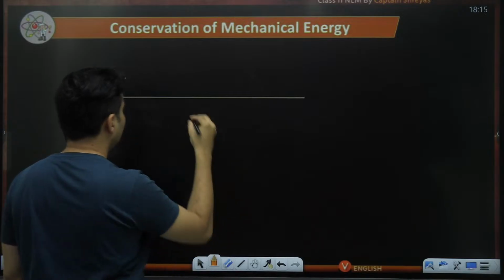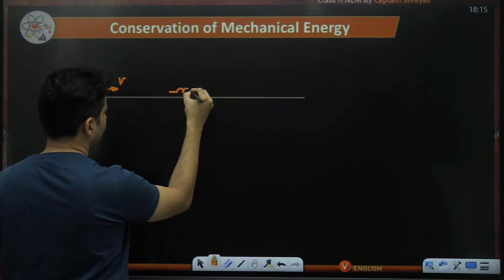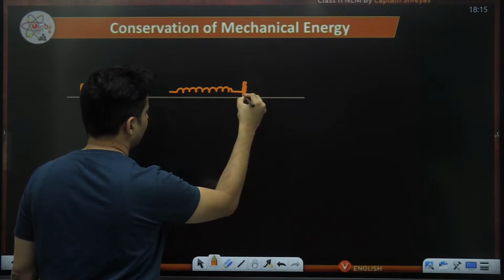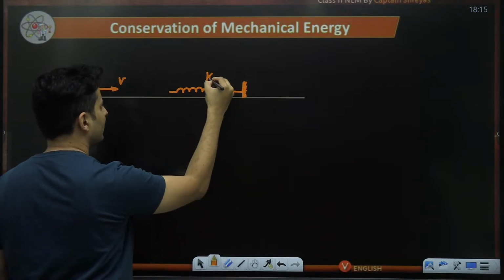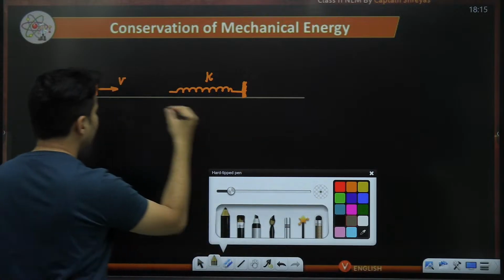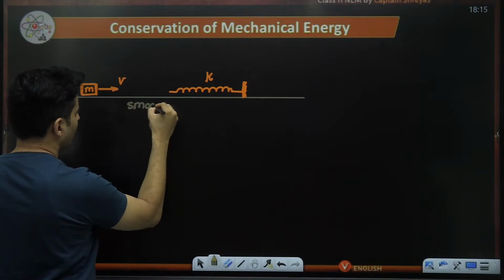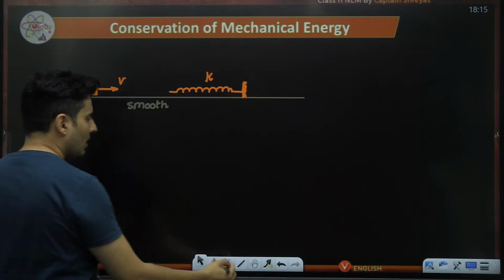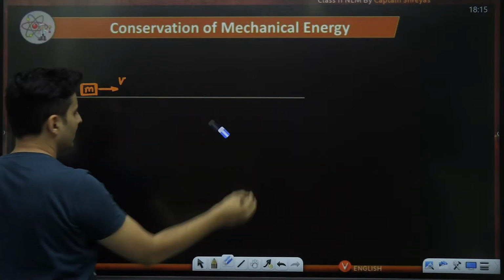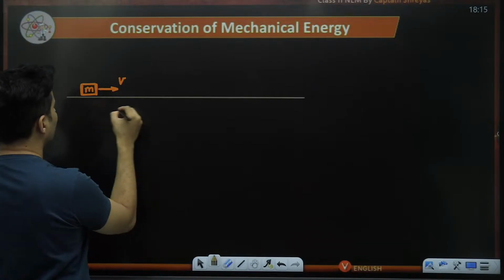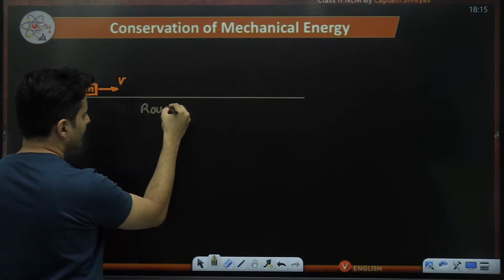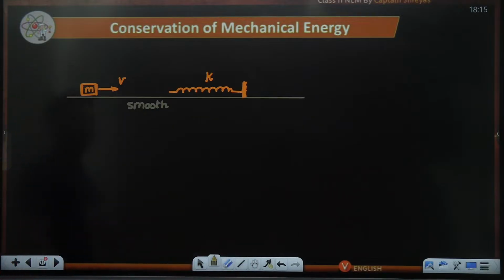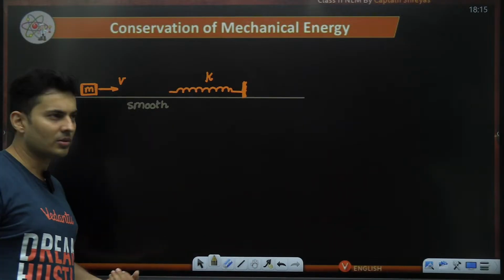Now what happens is, as it moves ahead, there is a spring which is connected to a wall. The spring constant is K. This surface over here is perfectly smooth. There is no friction at all. In the second scenario, the difference is there is no spring and this surface happens to be rough, with a coefficient of friction mu. Let's understand what will happen in either of these two scenarios.